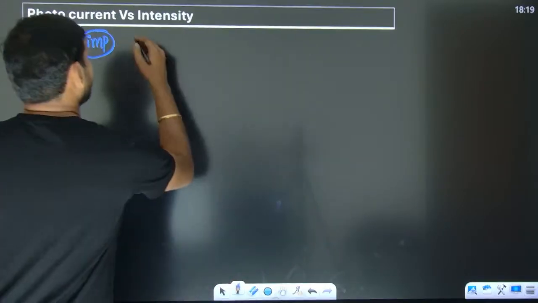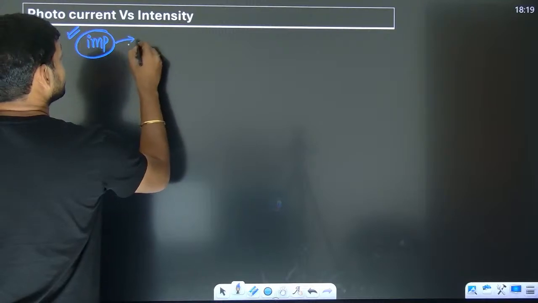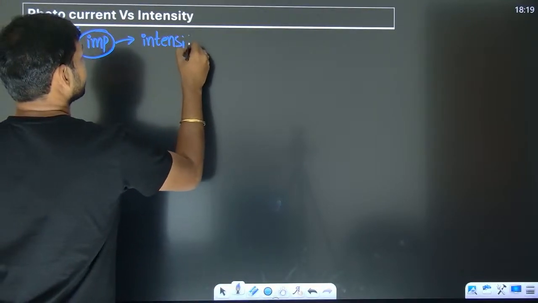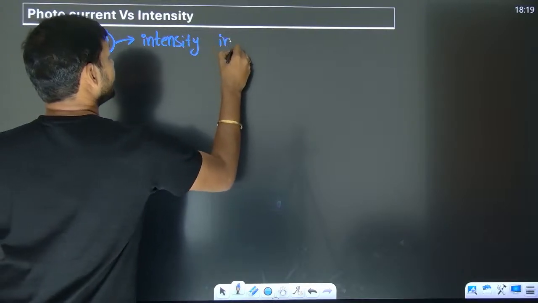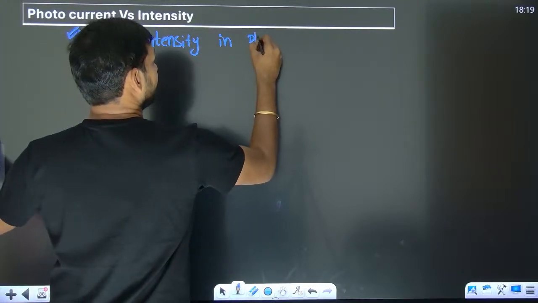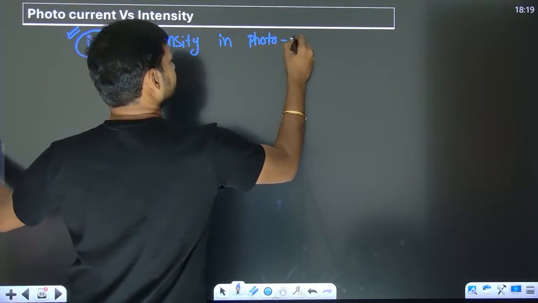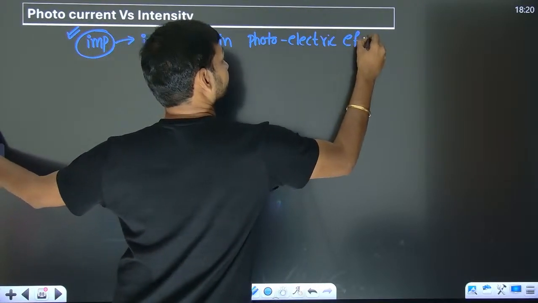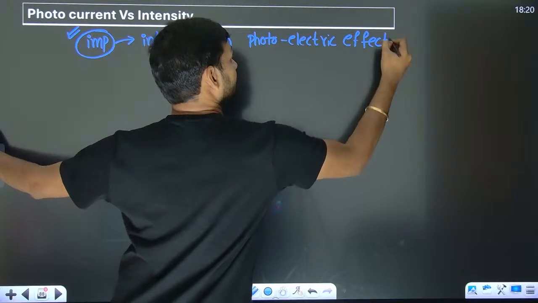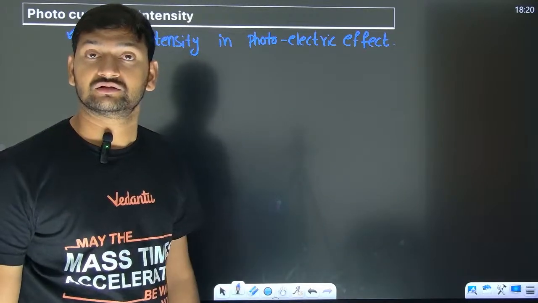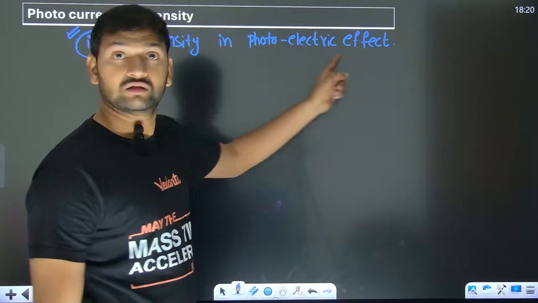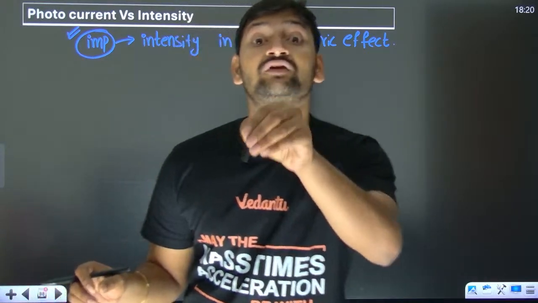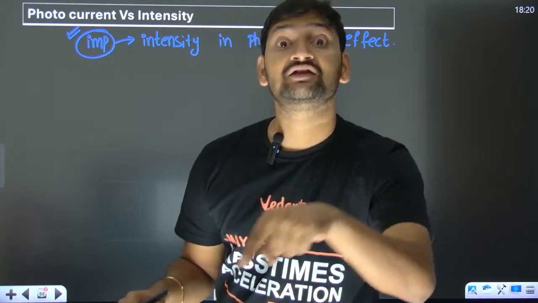Look, man, whenever they are going to say intensity in photoelectric effect, if they don't mention anything and simply say intensity, they are not talking about the intensity we have learned, that is watt per meter square.